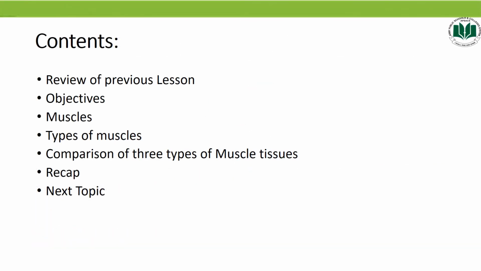The contents are review of previous lesson, objectives, muscles, types of muscles, comparison of three types of muscles tissues, recap and next topic.